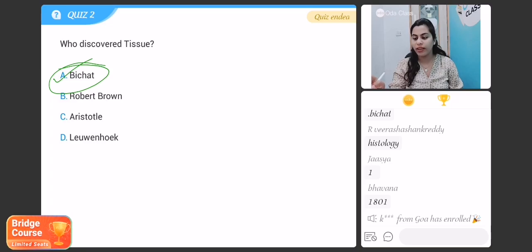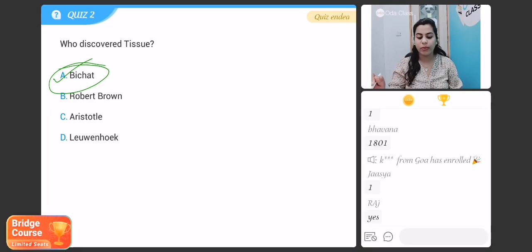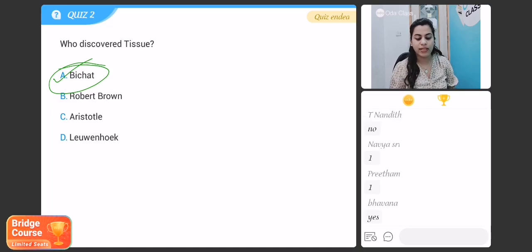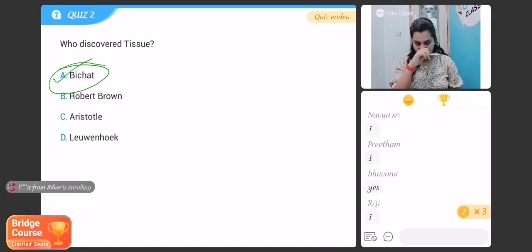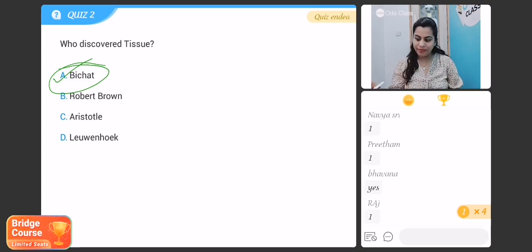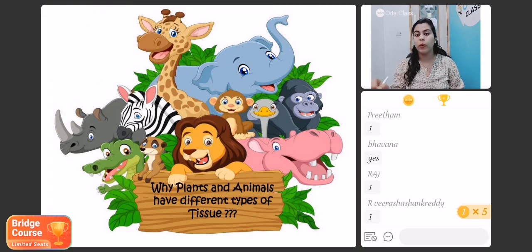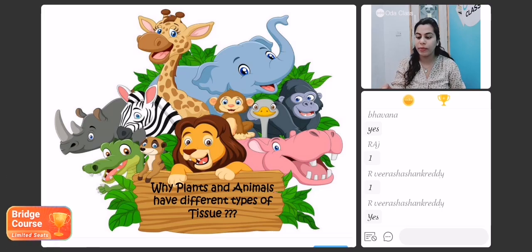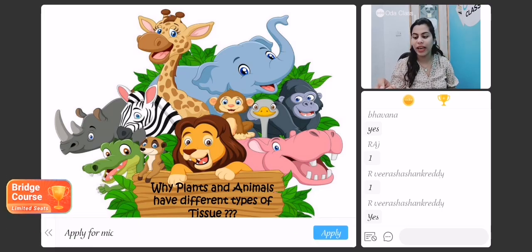So, students, what do you think? Are plant and animal tissues different from each other? One for yes, two for no. Okay, all of you are saying yes. Okay, students, if you are saying yes, that plant and animal tissues are different, then why? What's the reason? Why are plant and animal tissues different from each other? Please let me know your answers. Go ahead. Apply for the mic, students.